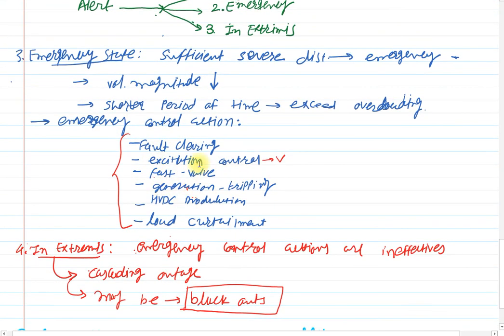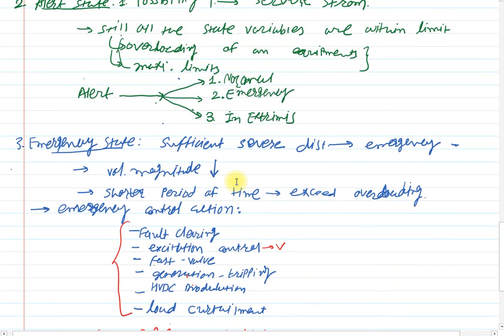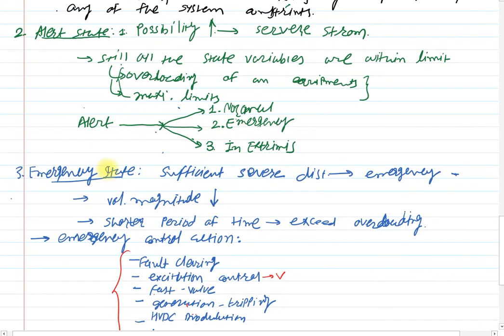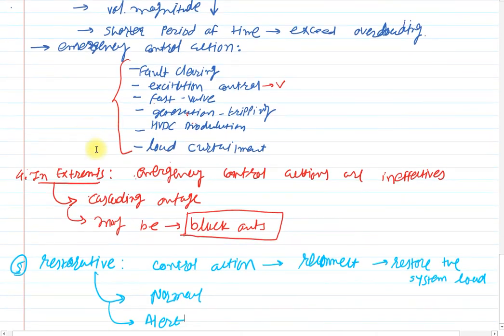So using all these emergency control actions, the system can transfer from the emergency state to the alert and normal one. And if all these emergency control actions are not in a position to control the severe disturbance or the cascade tripping, then the system will enter into the extreme or blackout mode. Clear? And the last one is the restorative one.